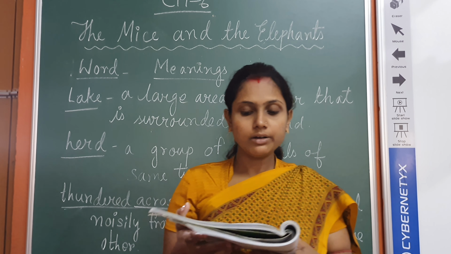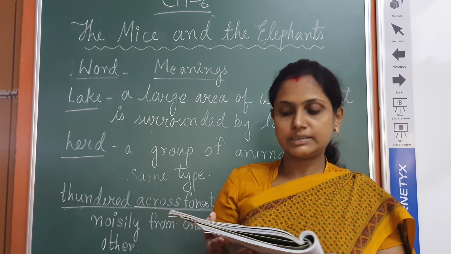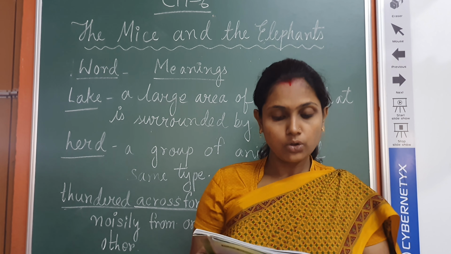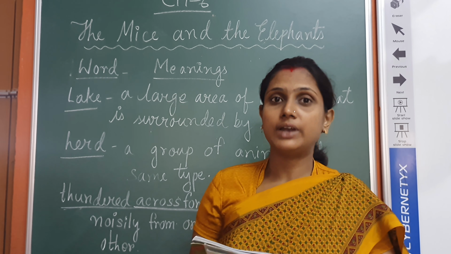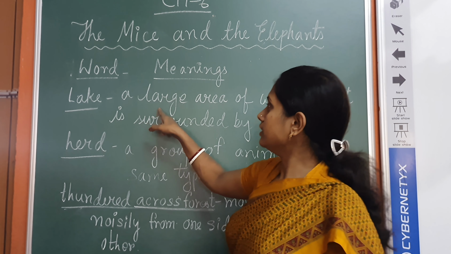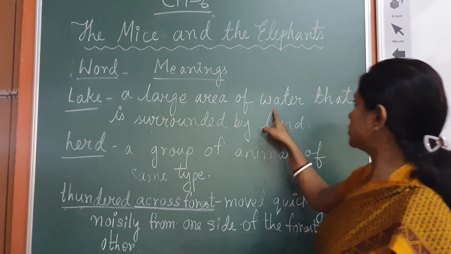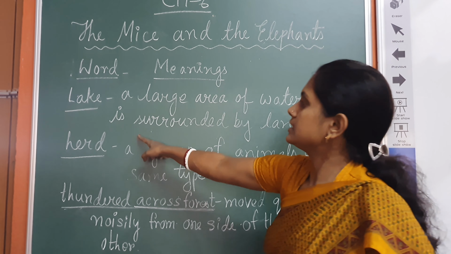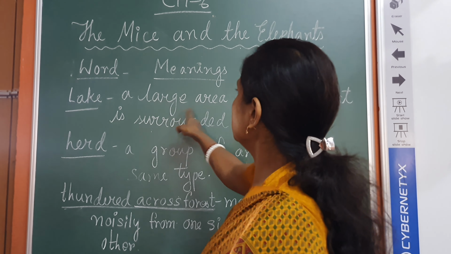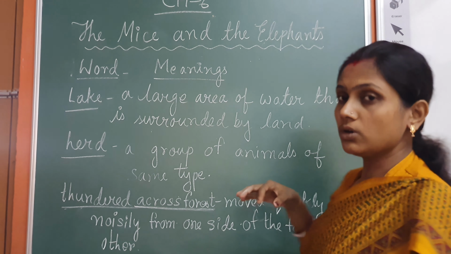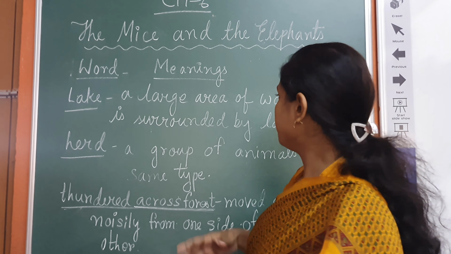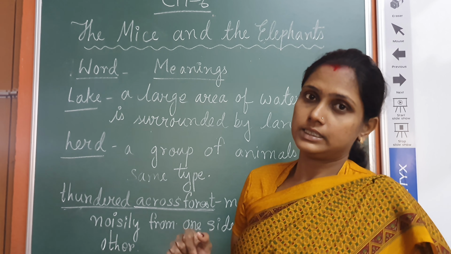Long ago, near a lake in a thick forest, there lived lots of mice. Now, what is the meaning of lake? Please look at the board. The meaning of lake is a large area of water that is surrounded by land. A large area where water is present, and it is surrounded by land.